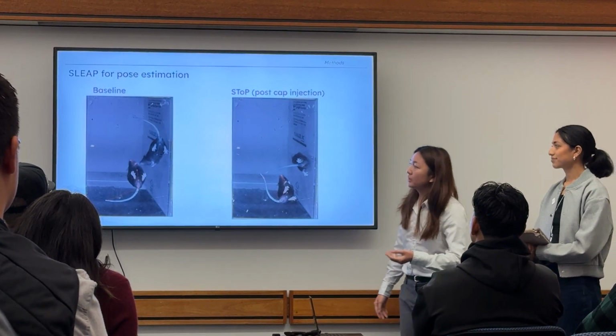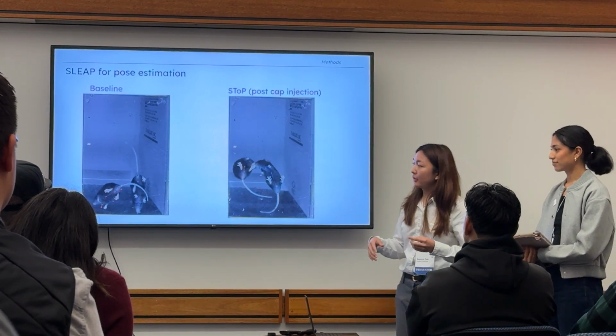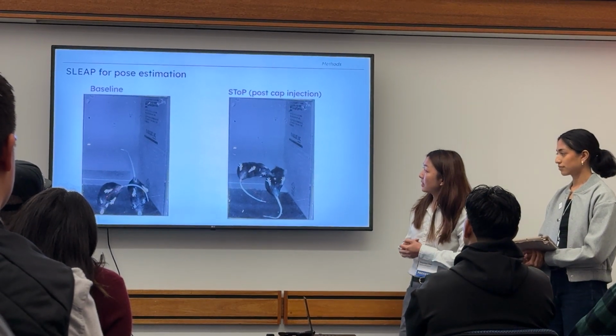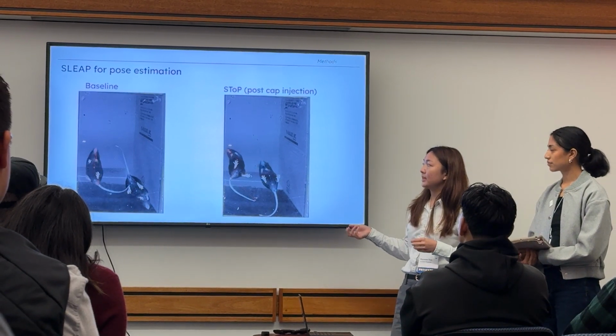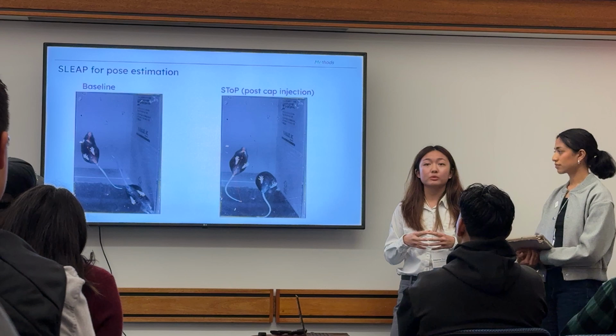So on your left, you can see SLEAP track the two mice pretty accurately as they're exploring their enclosure. And on the right is during the social transfer of pain paradigm, where SLEAP, our model, is still able to preserve their unique identities even when they're closer in proximity and engaging in pro-social behaviors.